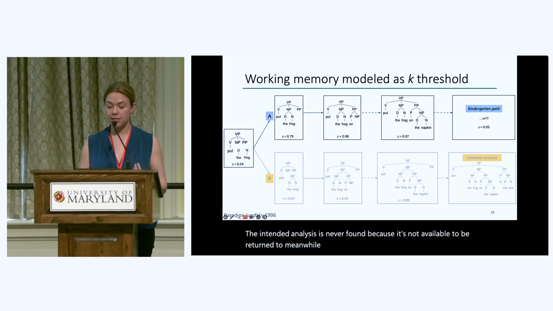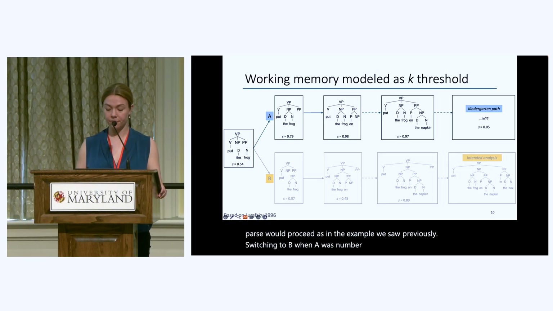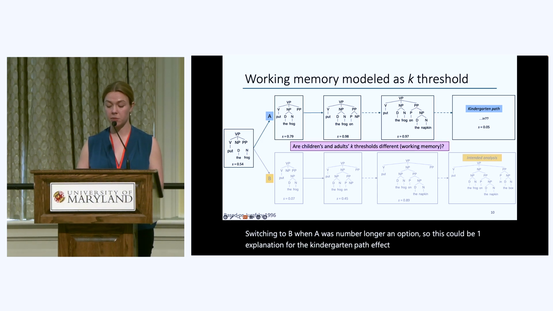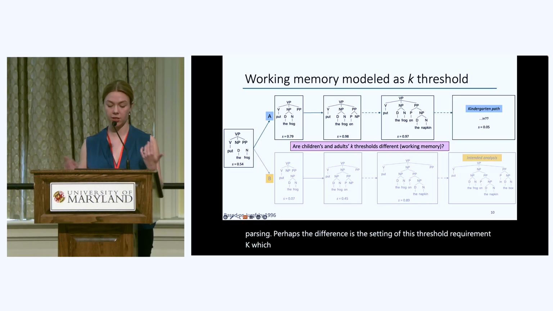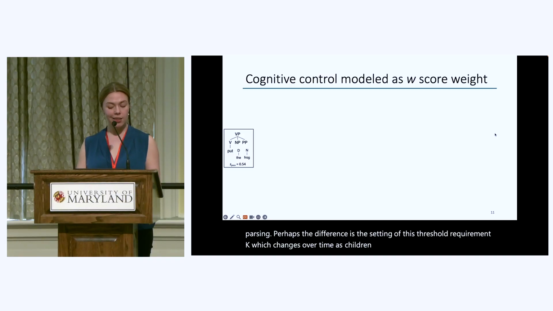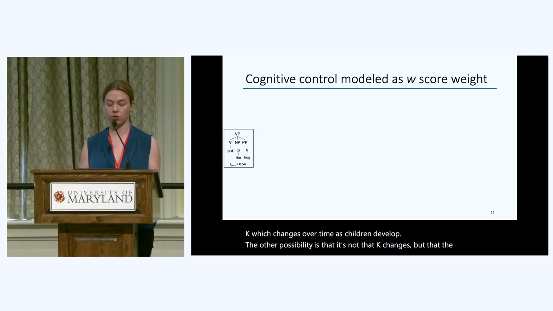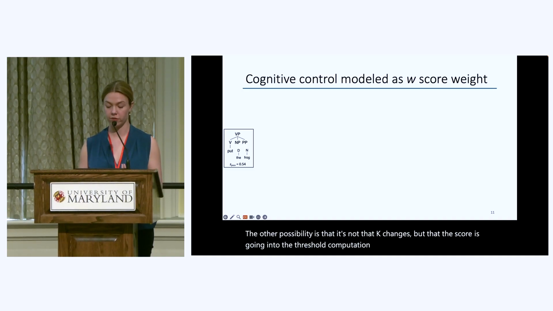Meanwhile, in an adult-like system with a low K threshold, the parse would proceed, as in the example we saw previously, switching to B when A was no longer an option. So this could be one explanation for the kindergarten path effect. Perhaps differences between children's and adults' working memory could explain differences in their parsing. Perhaps the difference is the setting of this threshold requirement, K, which changes over time as children develop. The other possibility is that it's not that K changes, but that the scores going into the threshold computation are different for children versus adults, reflecting differences in cognitive control.